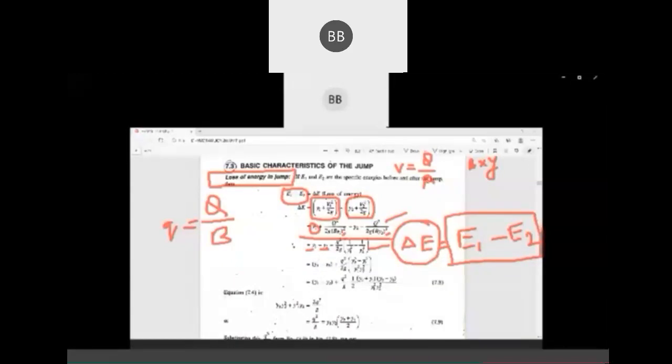Then we take the LCM, y1 square y2 square, so it will be y2 square minus y1 square. Simple mathematics. We have discussed many times, if you have a square minus b square, you can write a plus b, a minus b. So here also we do the same thing.